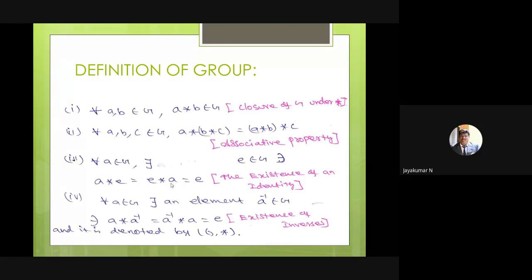You have to verify. In some places one is enough, even though you have to verify the second expression also. If you take A star E equal to A, derive E. Similarly, you can take E star A equal to A and derive E also. But in your problem, if you take only one expression and derive it easily, you can get the answer, with no need to check another one. But originally, you have to check both conditions. First I consider A star E equal to A, then derive E. Similarly, I consider E star A equal to A, and then derive E. Both ways you have to do it.